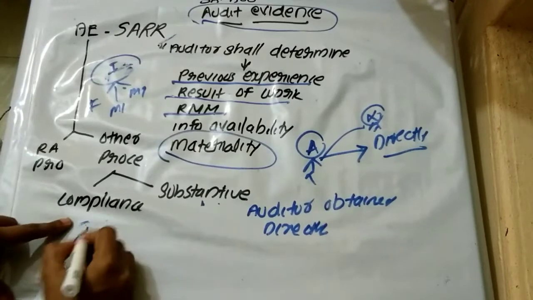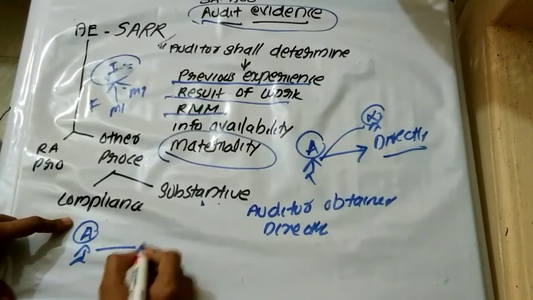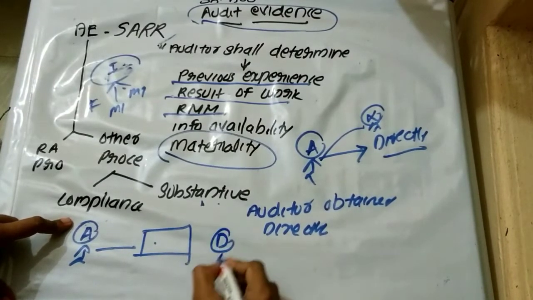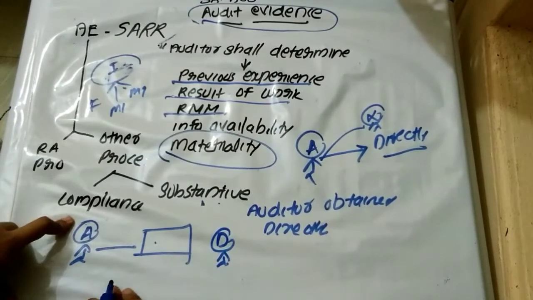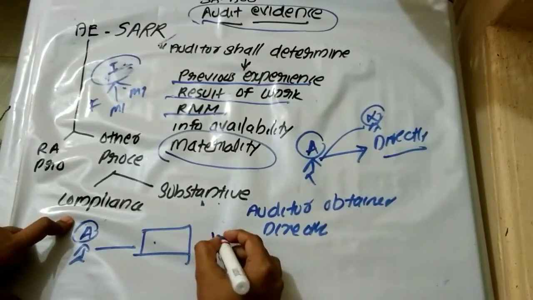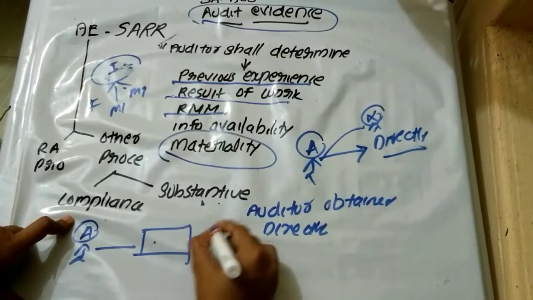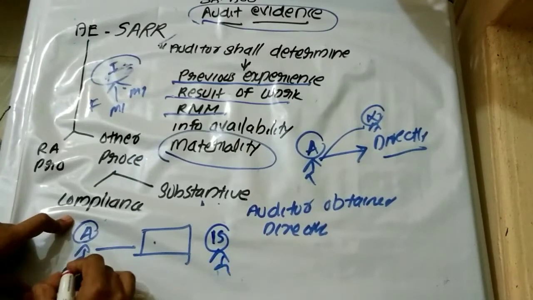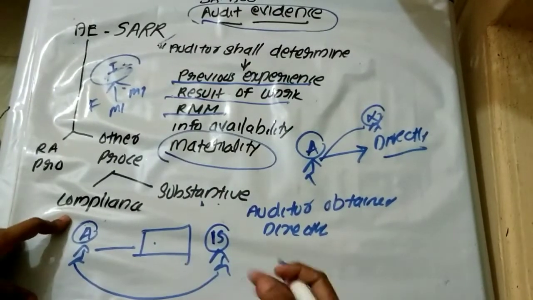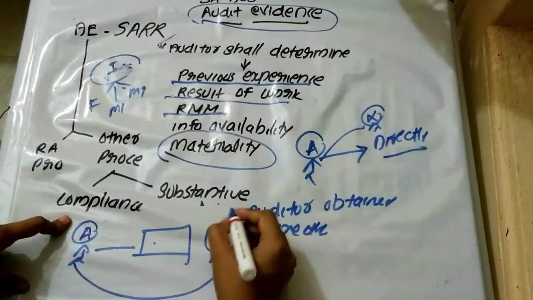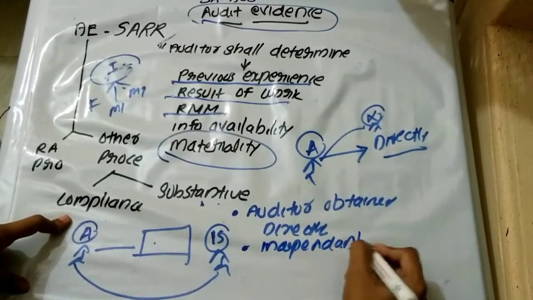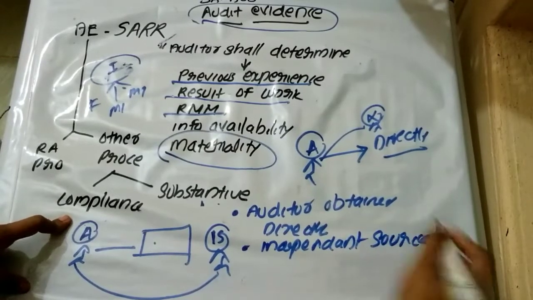Okay, then the auditor wants to obtain information about this entity. There is the debtor, or some independent outside source. He is getting the information about that entity from these independent sources, so the reliability will be very high. Independent source: he obtains the information about the entity.